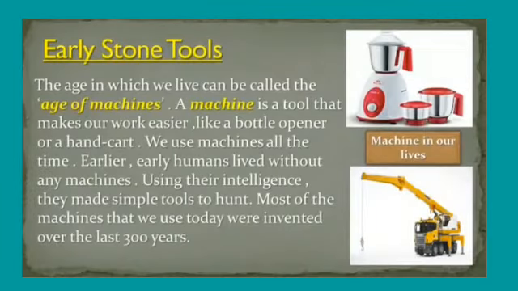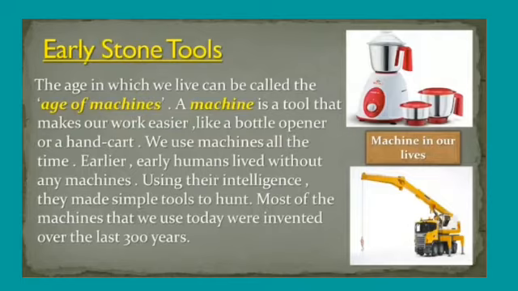Now see some of the main points in early stone tools. The age in which we live can be called the age of machines. A machine is a tool that makes our work easier, like a bottle opener or a handcart. We use machines all the time. Earlier, early humans lived without any machines. Did early humans live without machines or not?